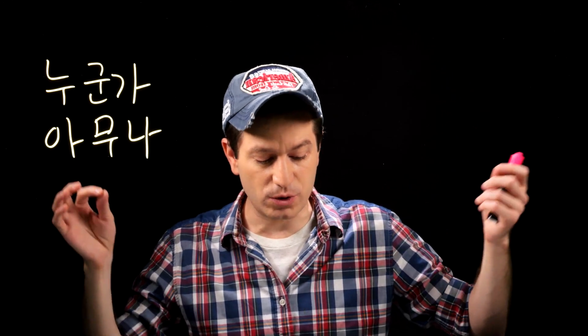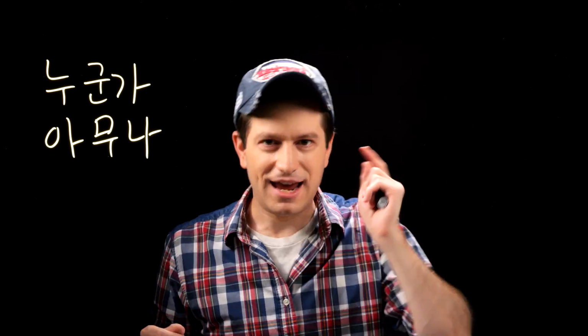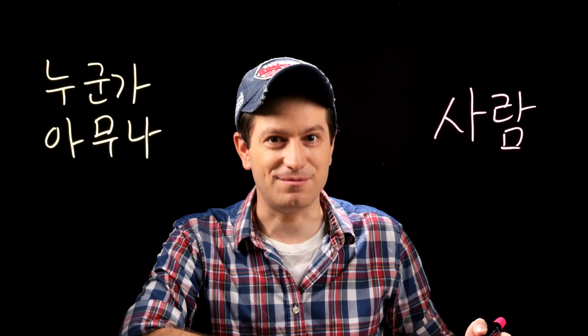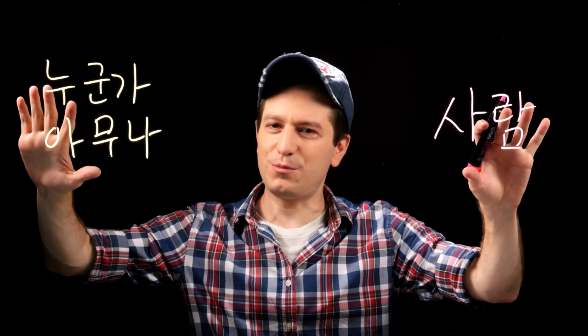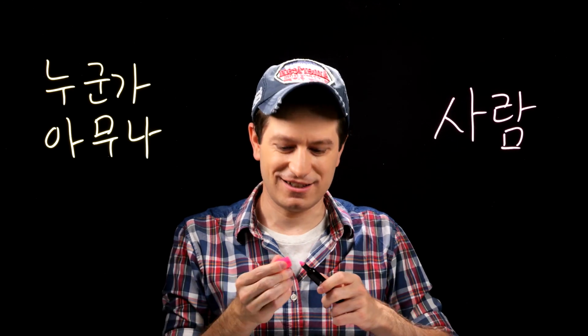So this is wrong, and I'm going to show you today how you can say someone who or anyone who or that with verbs. And it's actually easy to fix this mistake. Instead of 누군가 or 아무나 to say someone or anyone, just use the word 사람, meaning person. I'm going to clear the board and I'm going to show you how that works.